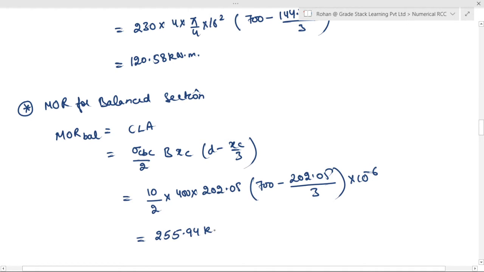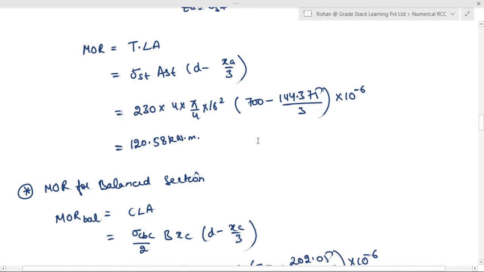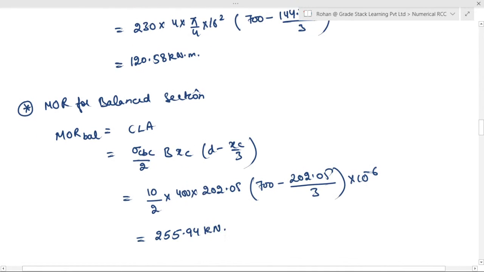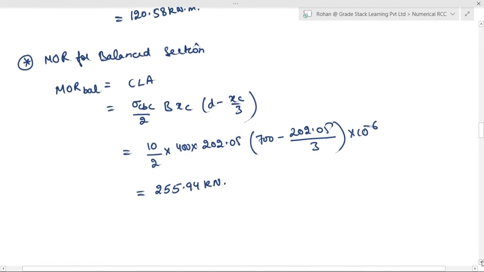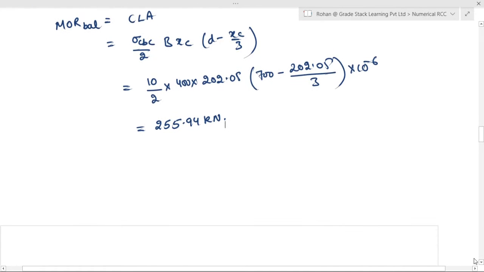255.94 kilonewton meter, and therefore our under reinforced section has a moment of resistance less than that of the balanced section, which is evident. So the area of steel corresponding to the balanced section, what is it?